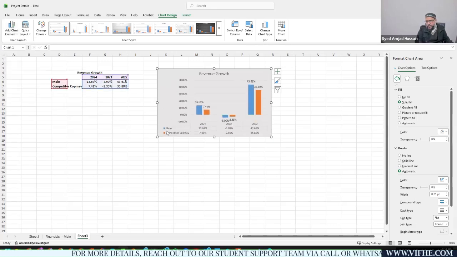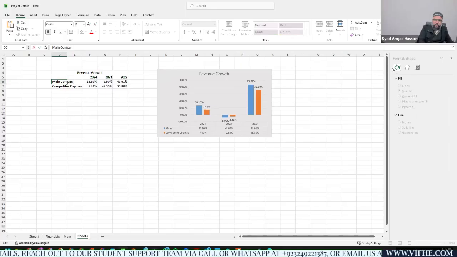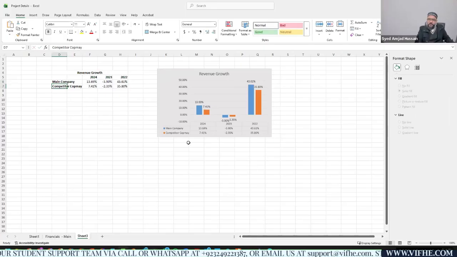So this is how it actually shows the main company data. And whenever you change the main company name, it would be automatically updated in your graph. You can see this. So this is how you need to graph for your company. You need to create the graphs for your companies. An easy workaround for you guys to update your Excel sheet.